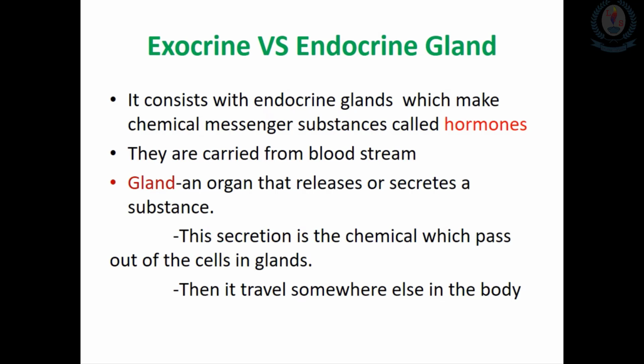When you think about the endocrine gland, which relates to the endocrine system, first we will look at what a gland is. Normally a gland is an organ that releases or secretes substances. These secretions are chemicals which are produced from the cells in the glands, and they pass out from the cell. After passing out from the cells in the glands, they travel somewhere else in the body.